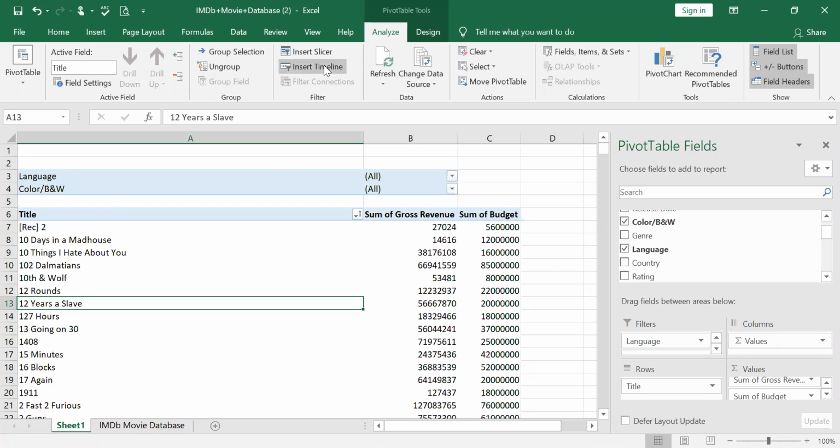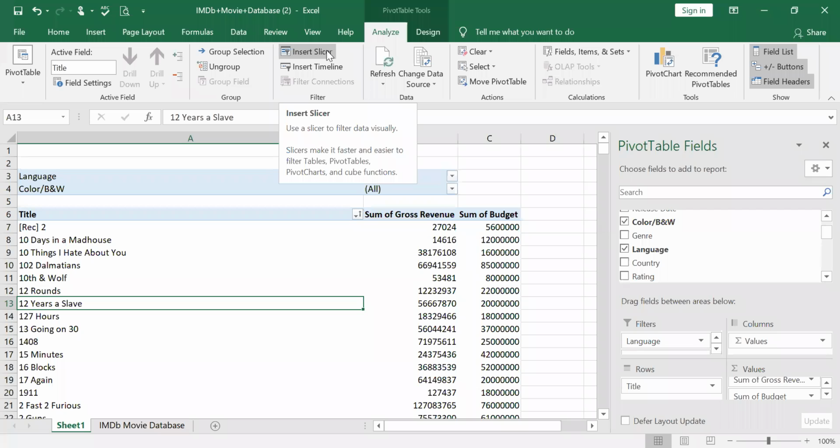See, a slicer will go with any field, right? A slicer is a visual presentation. Slicer and timeline are both used extensively in data visualization. They filter data, usually for visual presentations.